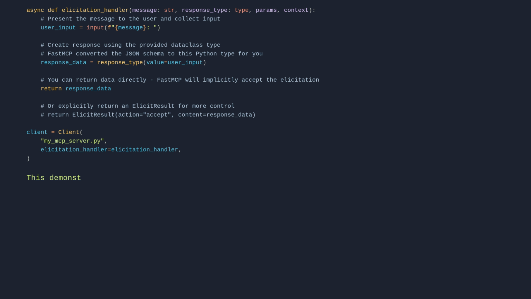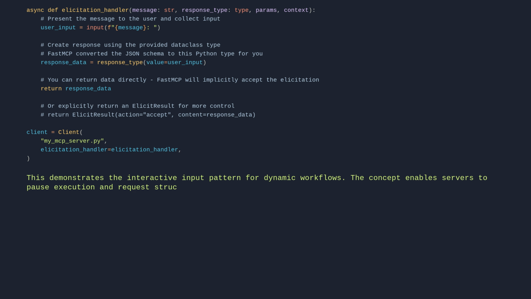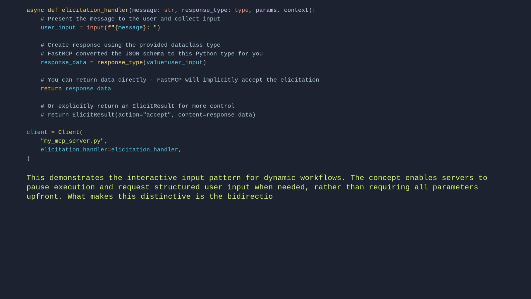This demonstrates the interactive input pattern for dynamic workflows. The concept enables servers to pause execution and request structured user input when needed, rather than requiring all parameters up front. What makes this distinctive is the bidirectional communication flow, where the server initiates requests, but the client controls the response handling.